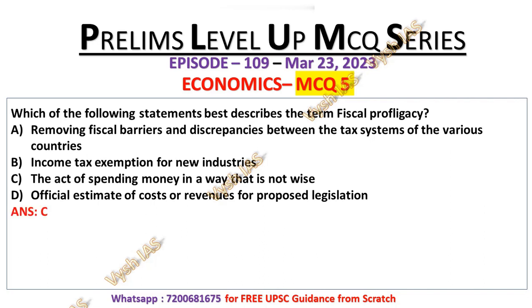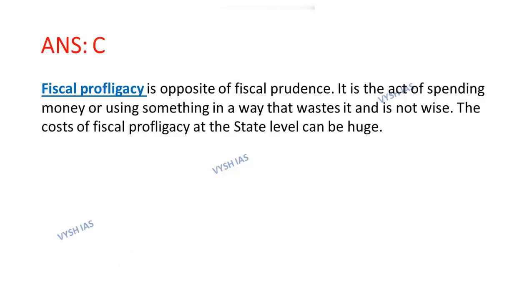So the correct answer is statement C, that is, fiscal profligacy is the act of spending money in a way that is not wise. Fiscal profligacy is the opposite of fiscal prudence. It is the act of spending money or using something in a way that wastes it or is not wise. The cost of fiscal profligacy at the state level can be huge.